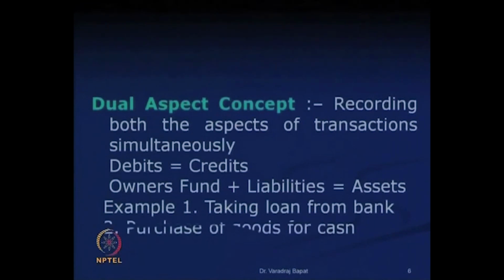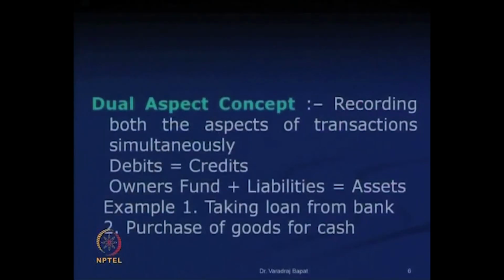First, when we take loan from bank, can you imagine what will be the entry, which accounts are affected? Obviously, when we get money, our bank account balance increases and our liability for loan also increases. So, on one hand asset increases, on the other hand liability increases. We have already seen this earlier. This comes because of business entity concept. The second one is purchase of goods for cash. Herein we are giving cash, so cash balance falls, and as cash balance falls, our inventory balance rises. So, again because of dual aspect, the balance sheet equation is maintained.